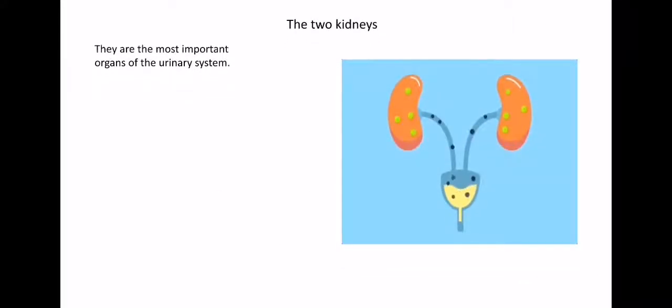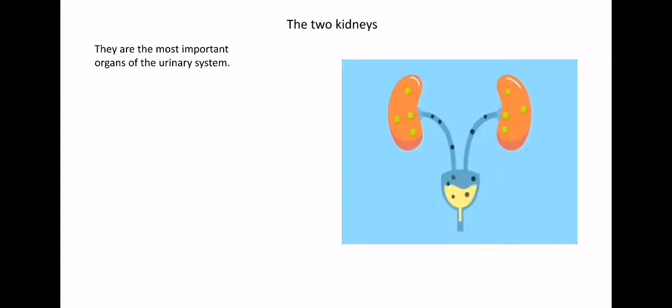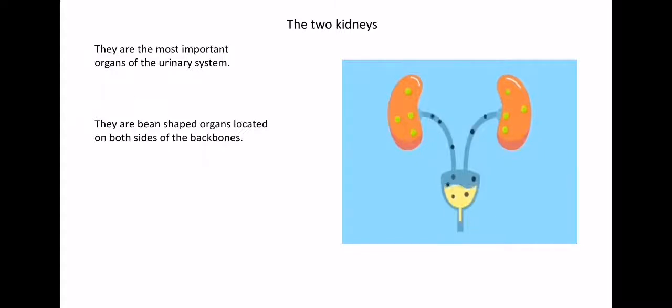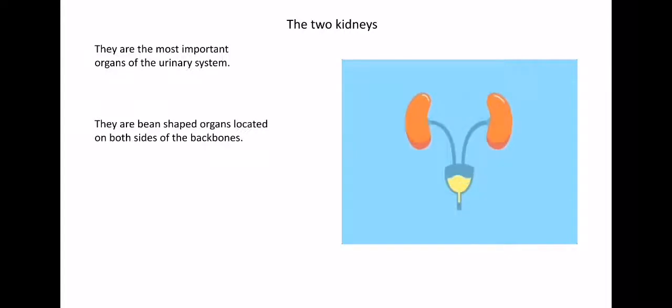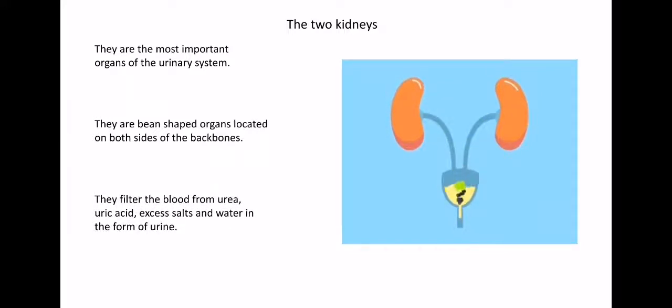The first part of the urinary system is the two kidneys. They are the most important organs of the urinary system. They are bean shaped. They are located on both sides of the backbone. And their function is to filter the blood from nitrogenous wastes like urea, uric acid, excess salt, and excess water in the form of urine.